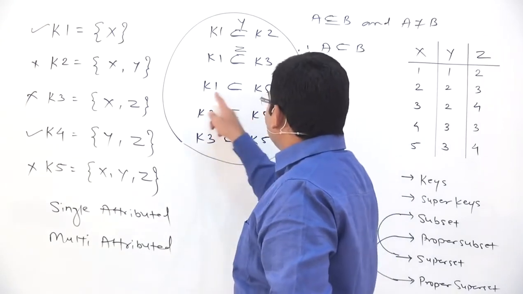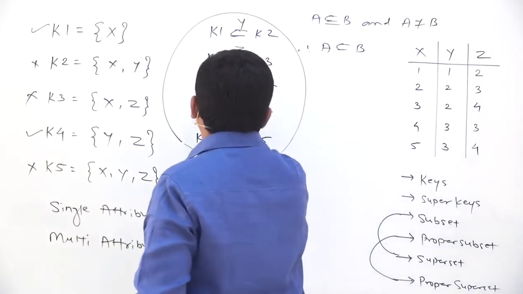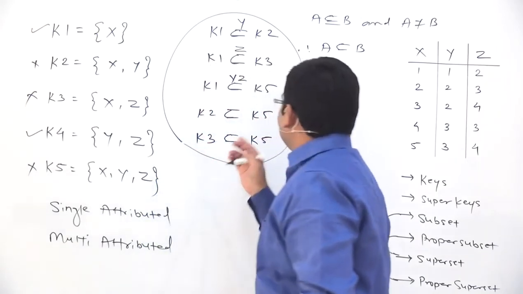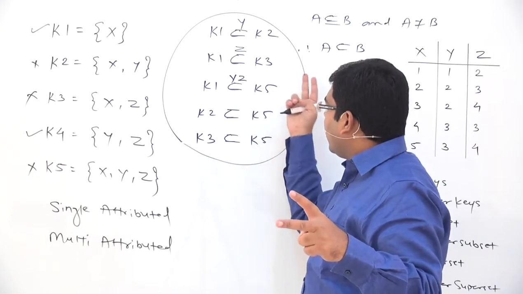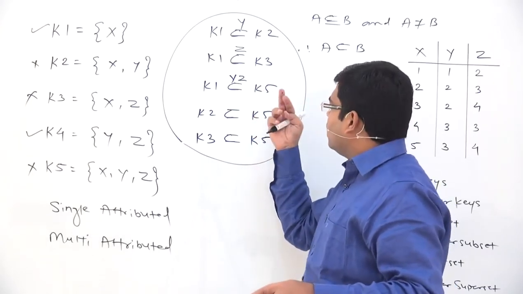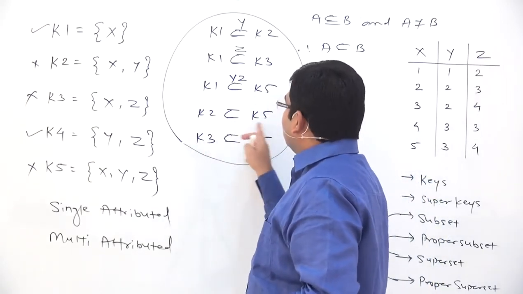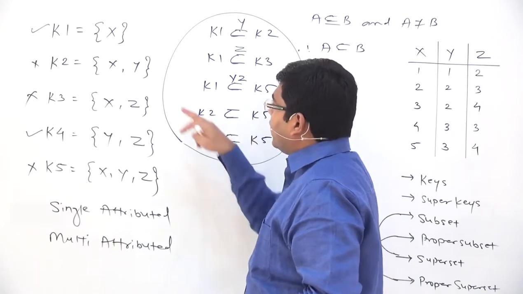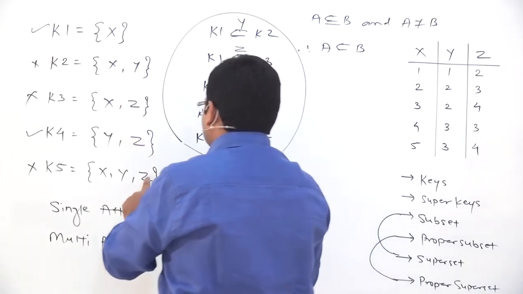Similarly, there is a gap between K1 and K5, and the gap between K1 and K5 is because of the attributes Y, Z. And what does that mean? K5 has two redundant attributes Y, Z, and therefore K5 cannot be called a key, K5 must be called a super key. Similarly, there is a gap between K2 and K5, and that gap is because of the attribute Z.